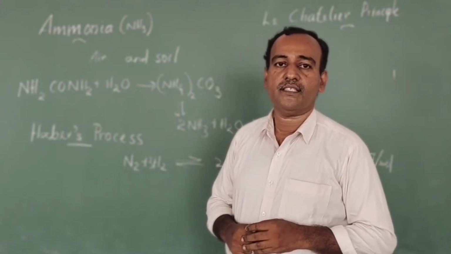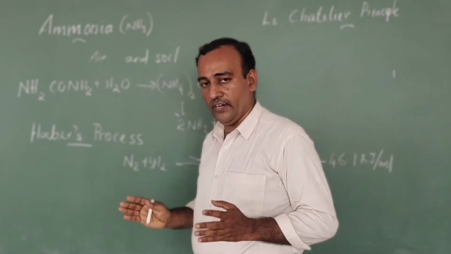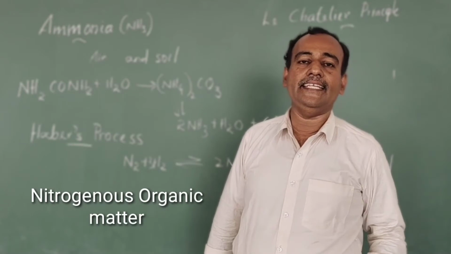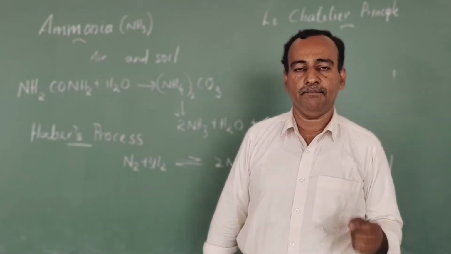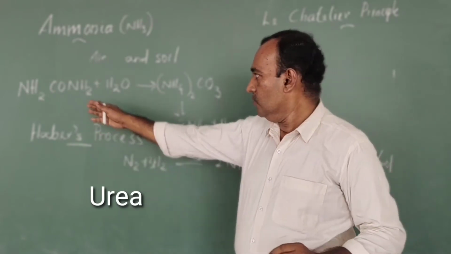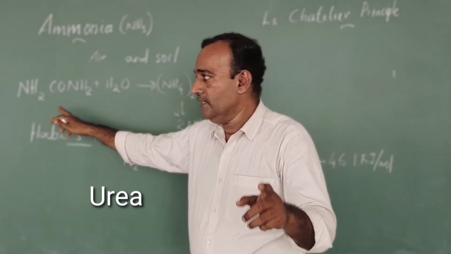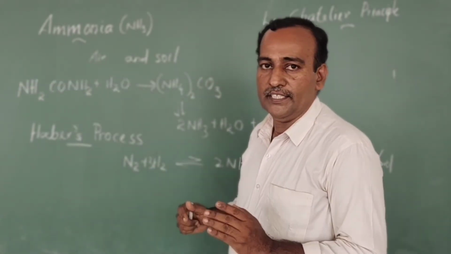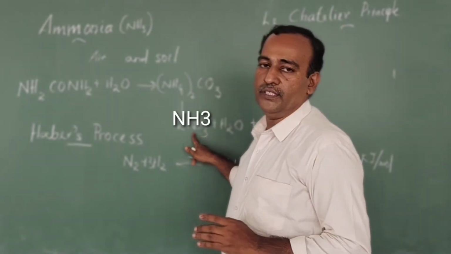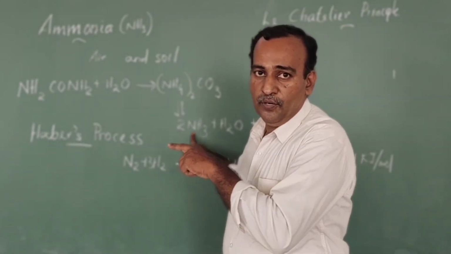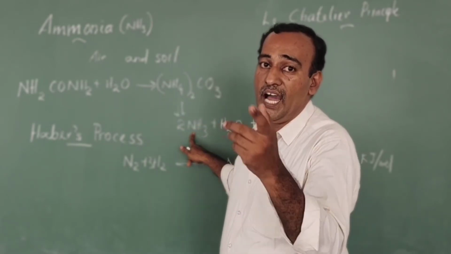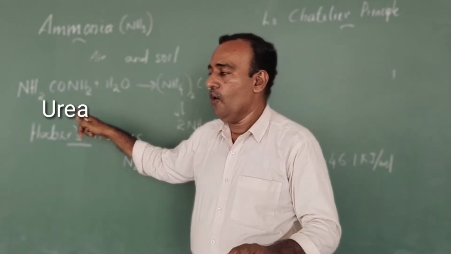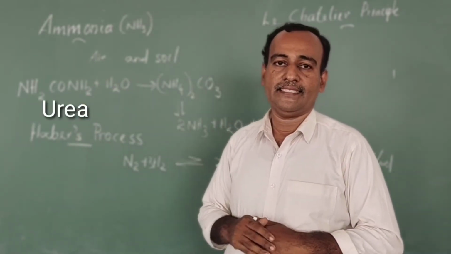How is it formed in the soil? It is formed in the soil naturally by the decay of nitrogenous organic matter. Nitrogenous organic matter means, for example, urea. Do you know the formula for urea? NH2CONH2 is called urea. Urea on decomposing gives ammonia. Thus, ammonia is formed in the soil by the natural decay of nitrogenous organic matter such as urea.